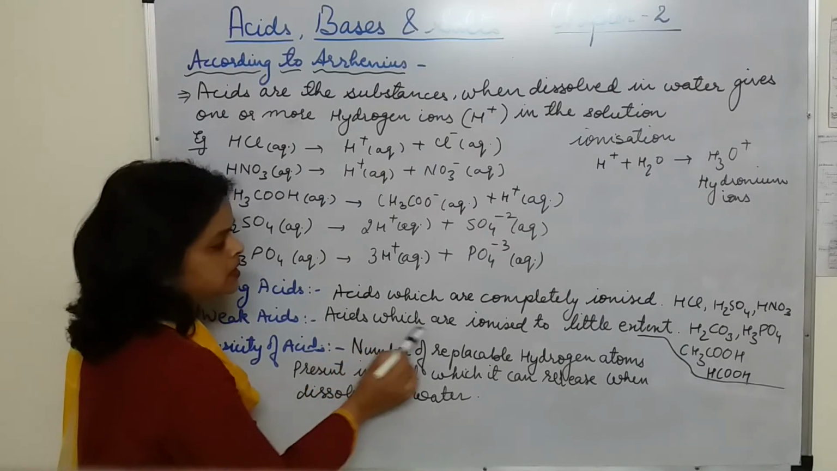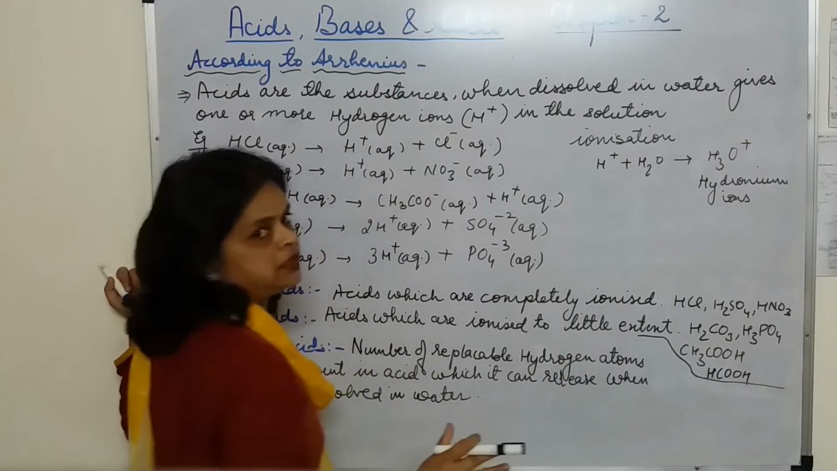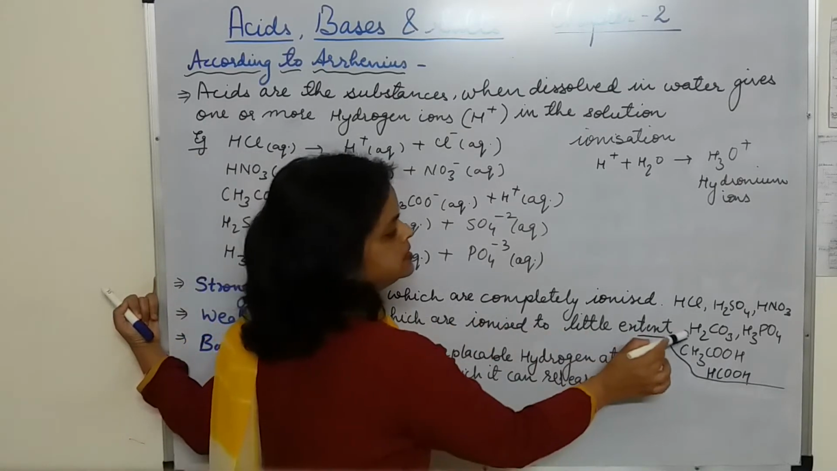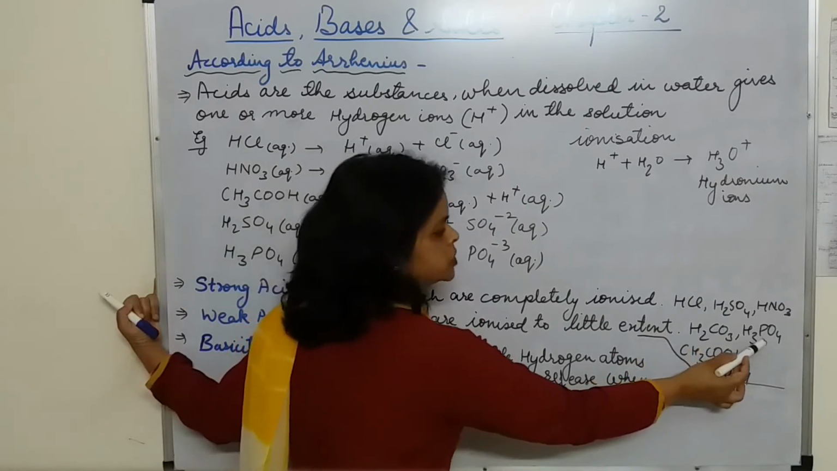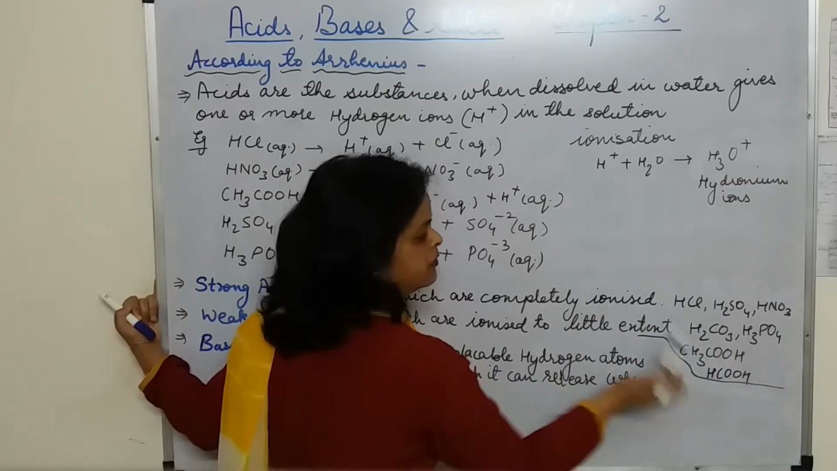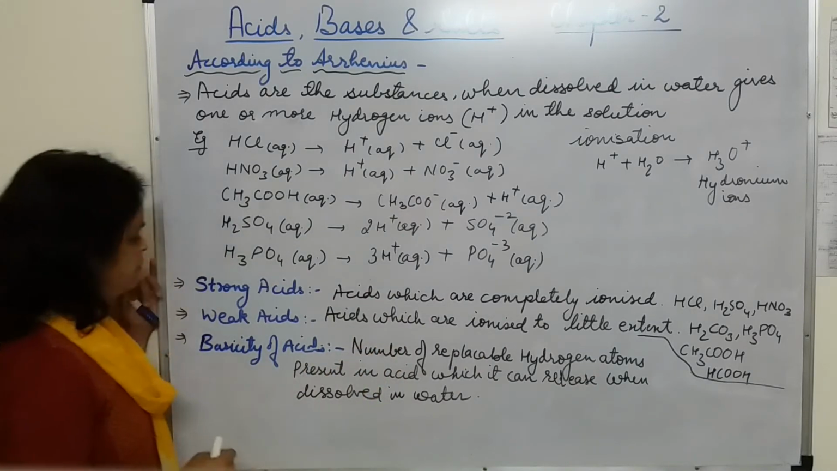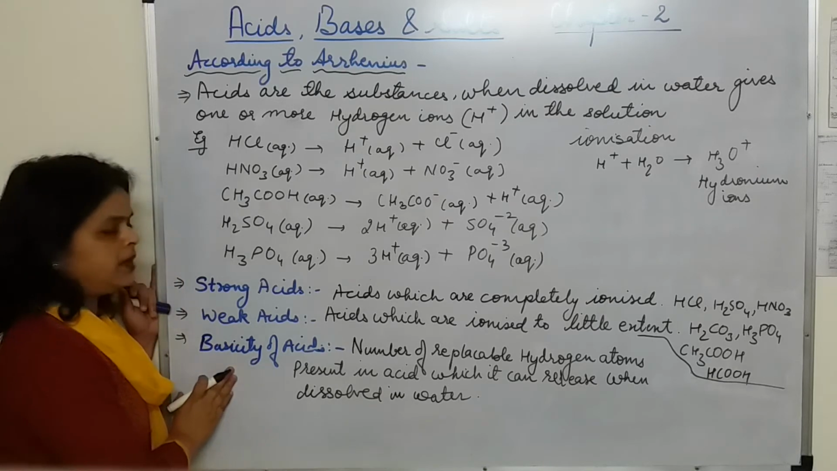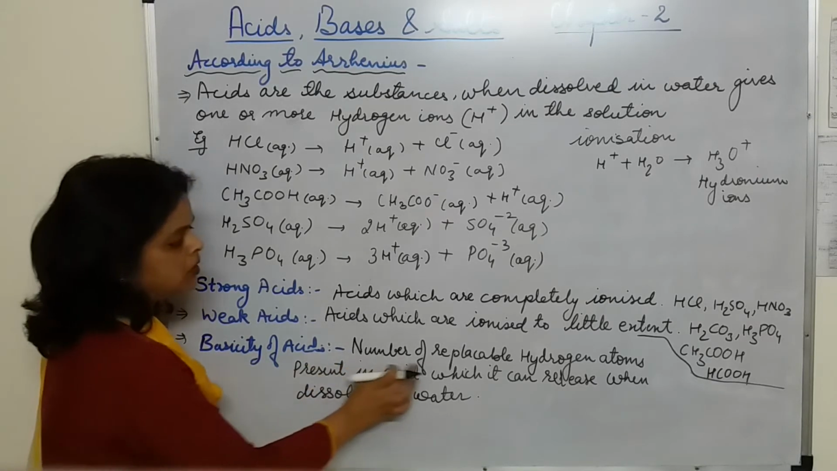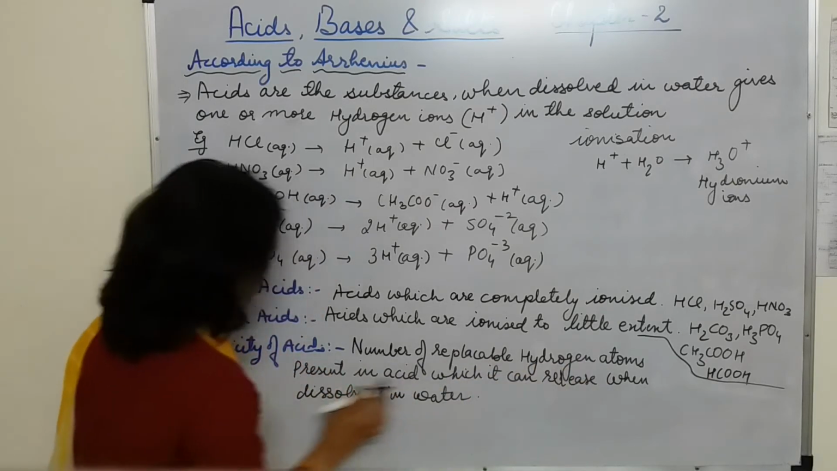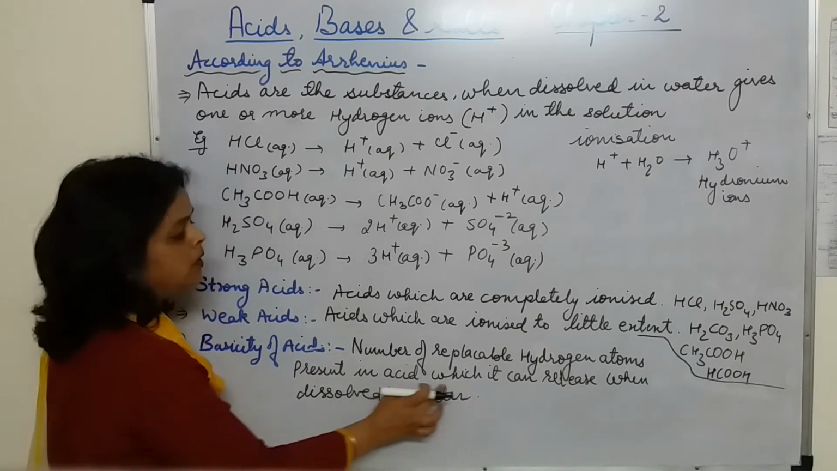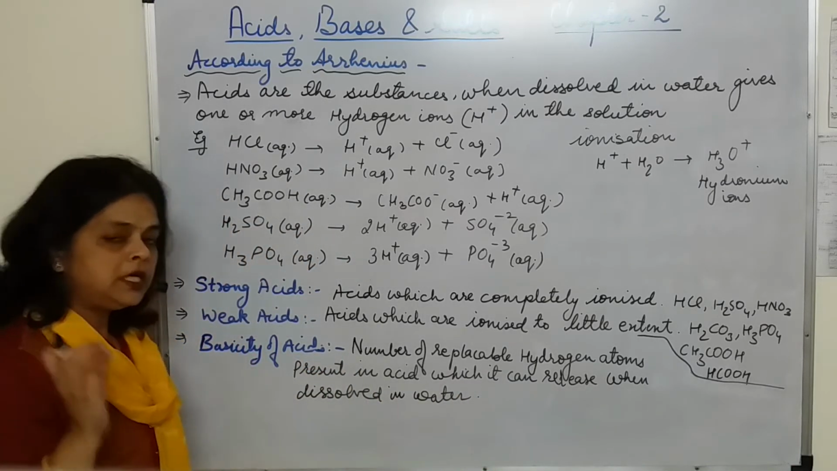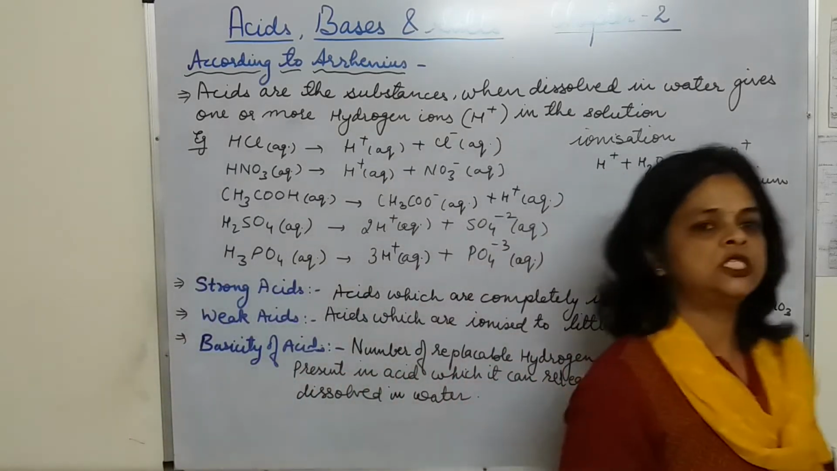And the acids which are ionized to a little extent are called weak acids, and the examples are carbonic acid, phosphoric acid, acetic acid, formic acid. They all are termed as weak acids. Now, basicity of acid, a very important term. What do you mean by basicity of acids? It is the number of replaceable hydrogen atoms present in an acid molecule which it can release when dissolved in water.